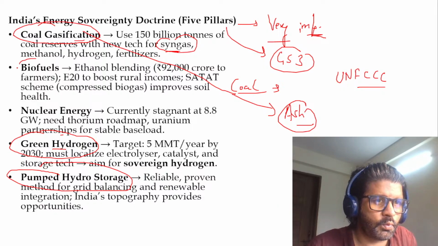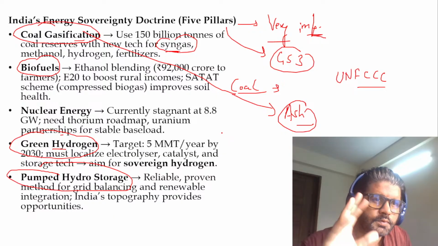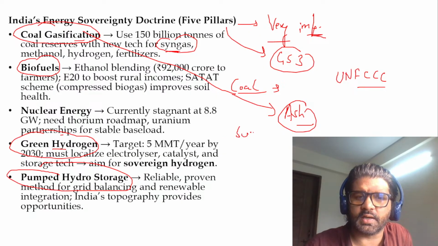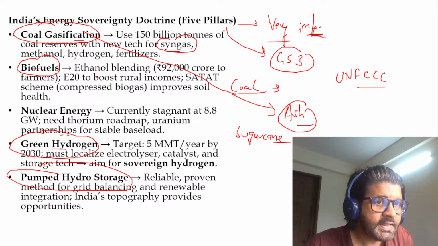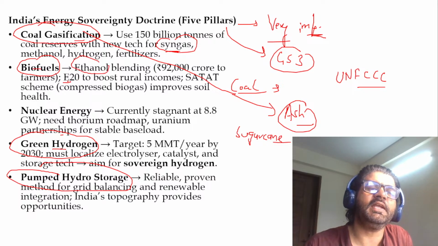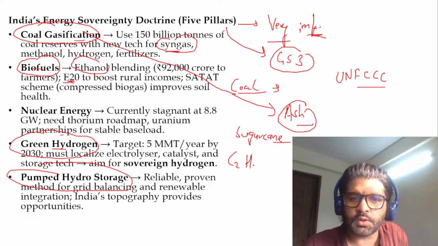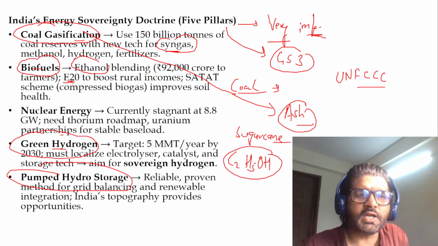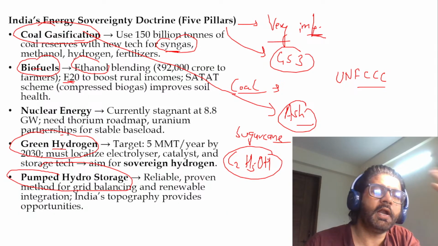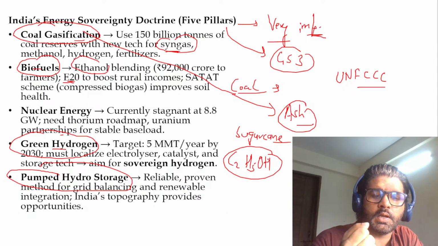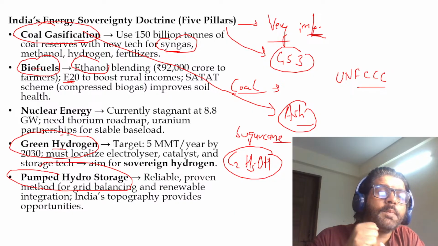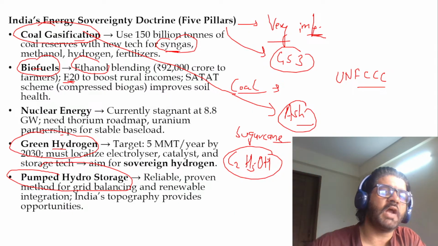Then biofuel. What is biofuel? You have fuel which you're getting from sugarcane, crop residue, algae, molasses. So this is biofuel. In that we have something called ethanol blending, E20. So E20 is what? You have ethanol, C2H5OH, and you're blending it with petrol, 20% ethanol, 80% petrol. Thereby, you'll be importing a lesser amount of petrol, thereby increasing our energy sovereignty doctrine.